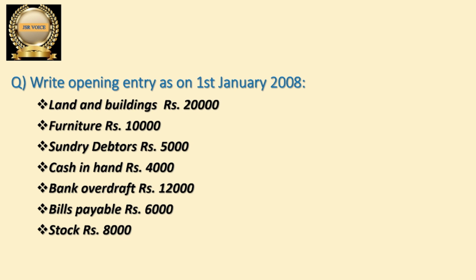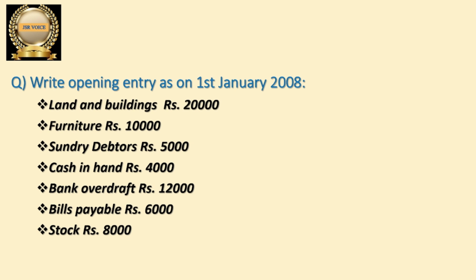Next, bank overdraft. Bank overdraft is a liability. I have given it in the list of liabilities, you can check it. So we have to credit that. Next, bills payable. Bills payable also is a liability. So we have to credit that also. Next one is stock. Stock is an asset. So stock also we have to debit. If you observe the question, the first 4 items, land and buildings, furniture, sundry debtors, cash in hand, and the last item stock, 5 assets are there, and bank overdraft, bills payable, 2 liabilities are there.